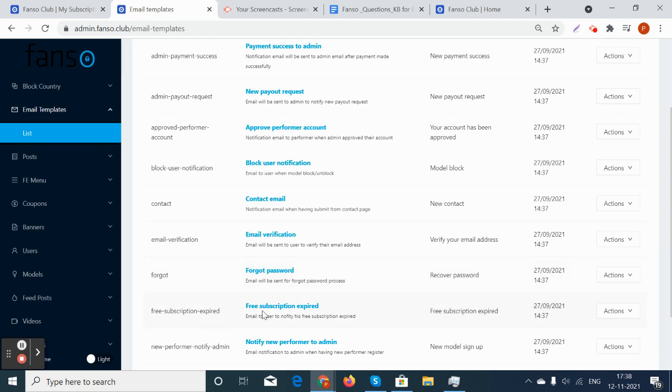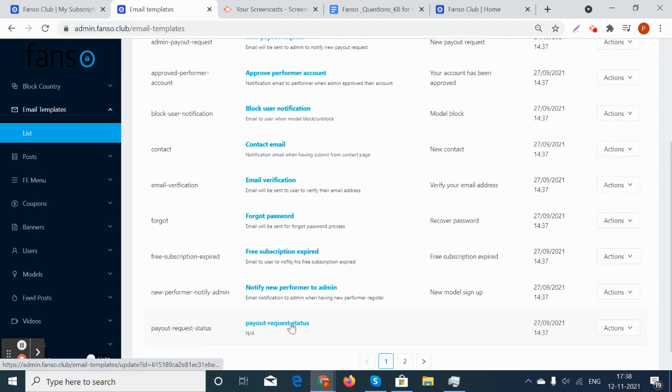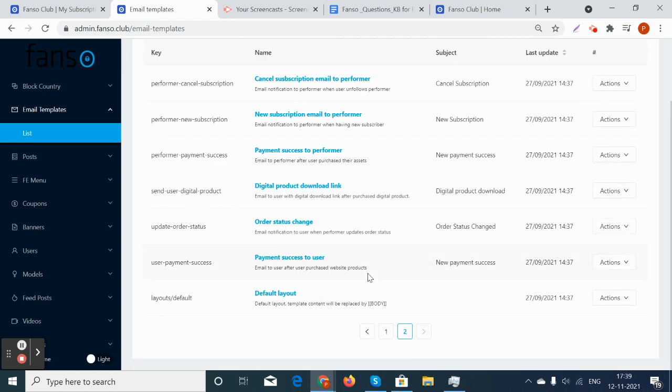And free subscription: suppose the user has a subscription with a particular model and the free subscription is expiring. In order to notify the user, the notifications will be sent through email, so that the user can plan his renewal accordingly. And if there is any new model on the platform, the emails will be sent to the admin to notify him.